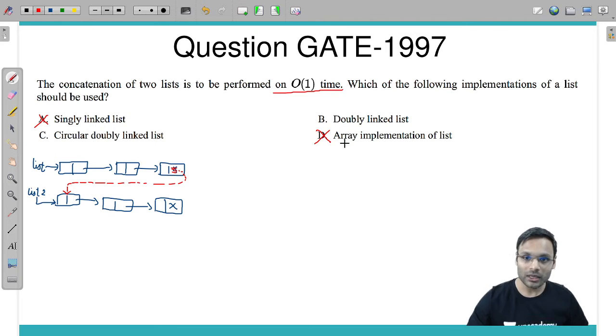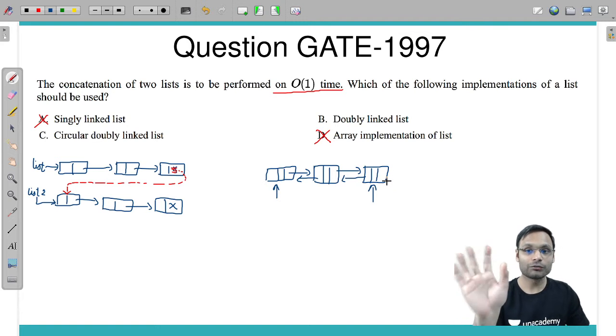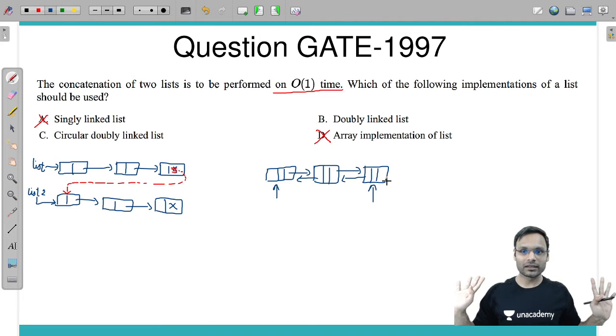Now if we have a doubly linked list, a regular doubly linked list, can we get the address of the last node directly? Difficult. Sometimes we maintain two pointers, first and last. If we are maintaining the address of the last node in some pointer, yes, concatenation is fine.